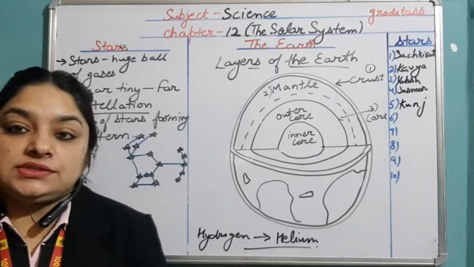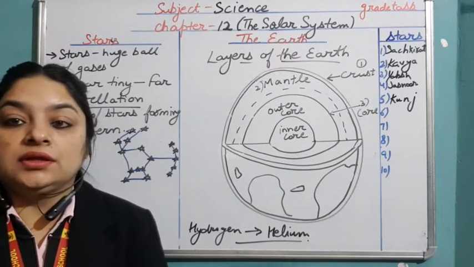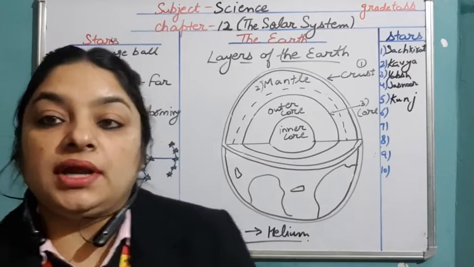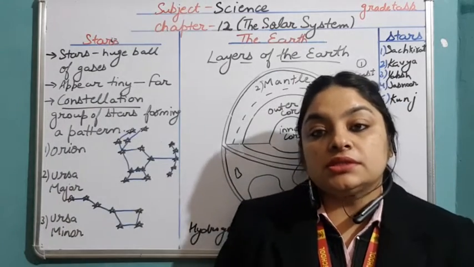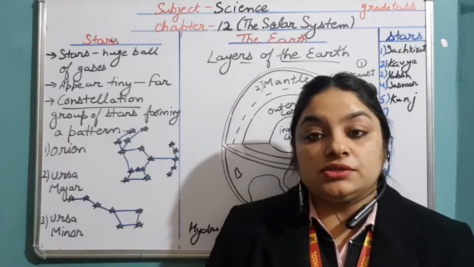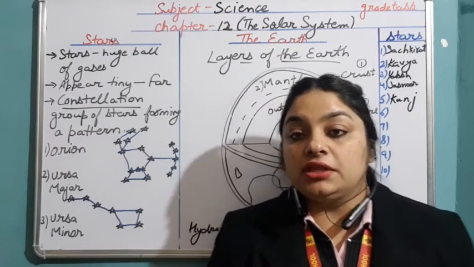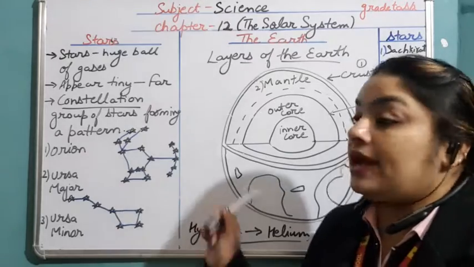So today I will teach you the topic stars and the earth. Till now in the solar system chapter, we covered the different planets which are part of the solar system, their details, and details of the sun. Now in this lecture we'll study about stars and the earth.